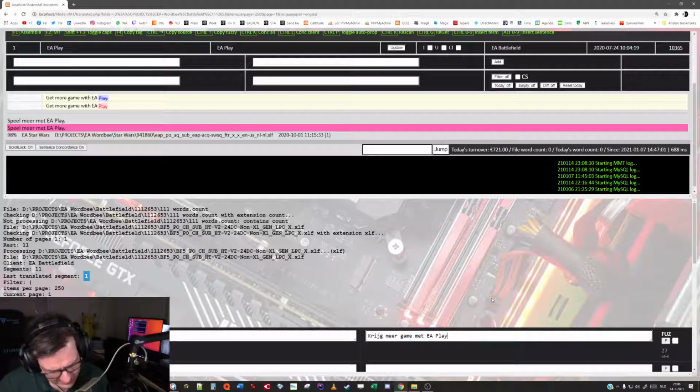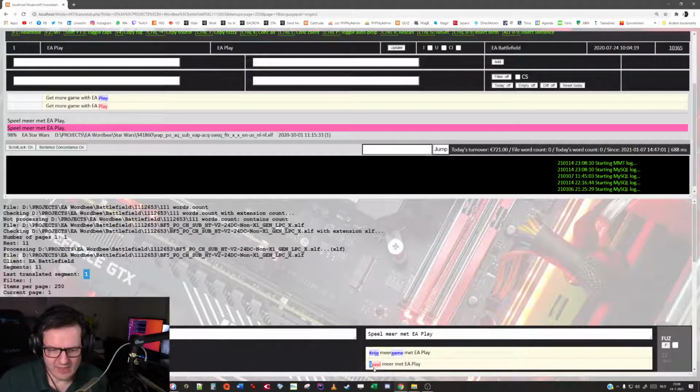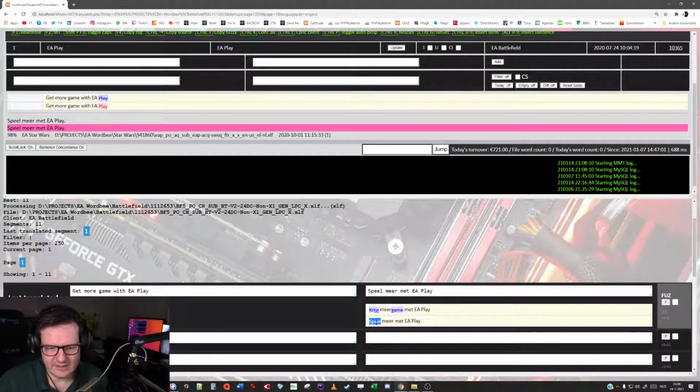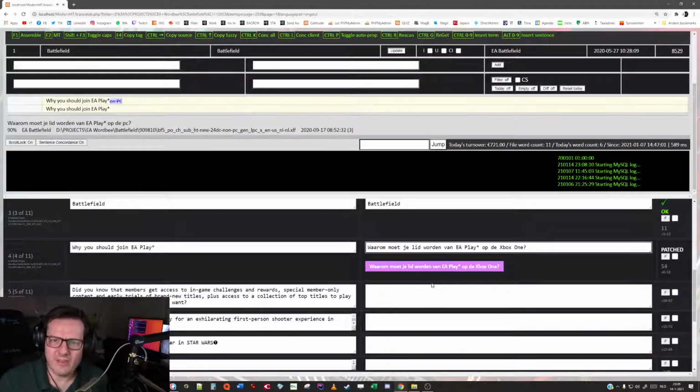So let's just copy it by pressing Ctrl up arrow and just delete the full stop at the end, and there you go. Speel meer met EA Play sounds a lot more natural. Below you can see the changes I made. What you see is the upper line is the fuzzy match Cattitude came up with, and this is the current status of said line. Okay, that was an exact match. That was an exact match too, and then we arrive at line 4.